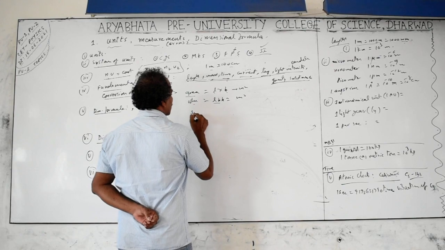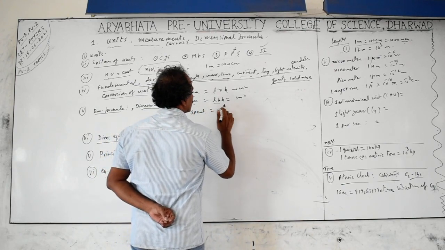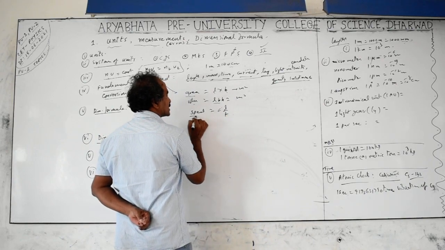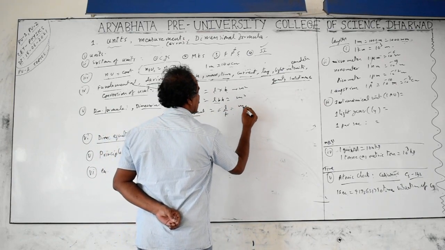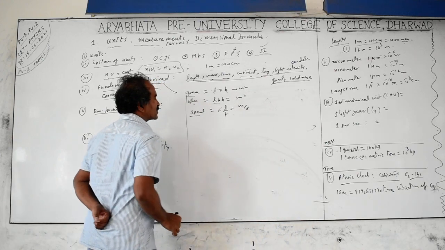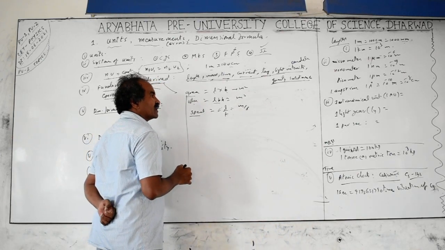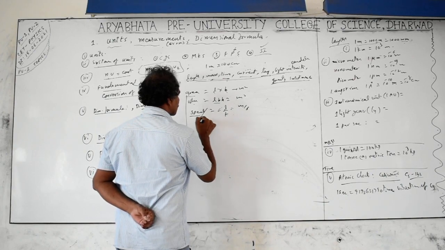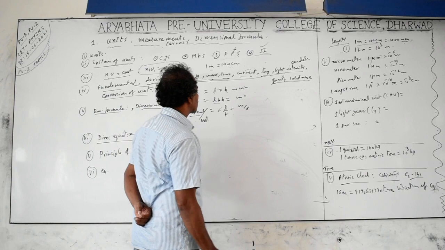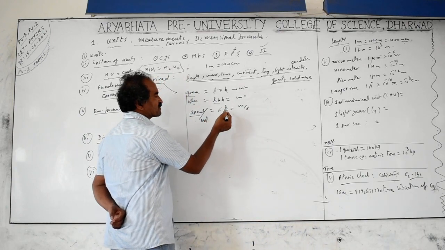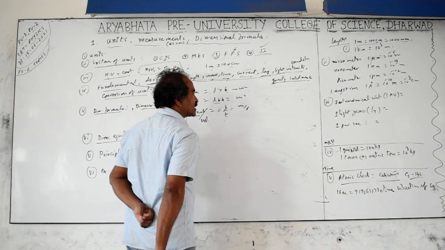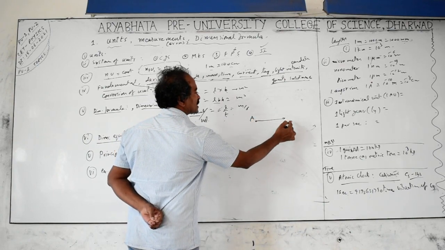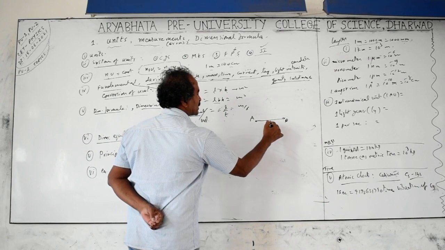If you take velocity, speed is nothing but distance by time. These are fundamental quantities, length and time, but this is a derived quantity. Units are meter per second. Similarly, you can take other physical quantities which are derived, like work. Okay, we will take velocity, speed, velocity, same thing. The difference is speed means distance by time, velocity means displacement by time. Distance and displacement are lengths only. Distance is when the object is traveling from A to B in a straight line, the shortest distance is nothing but displacement.